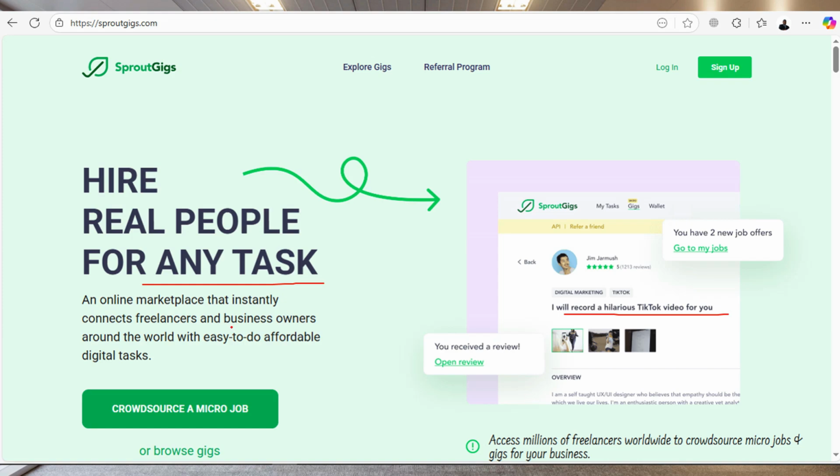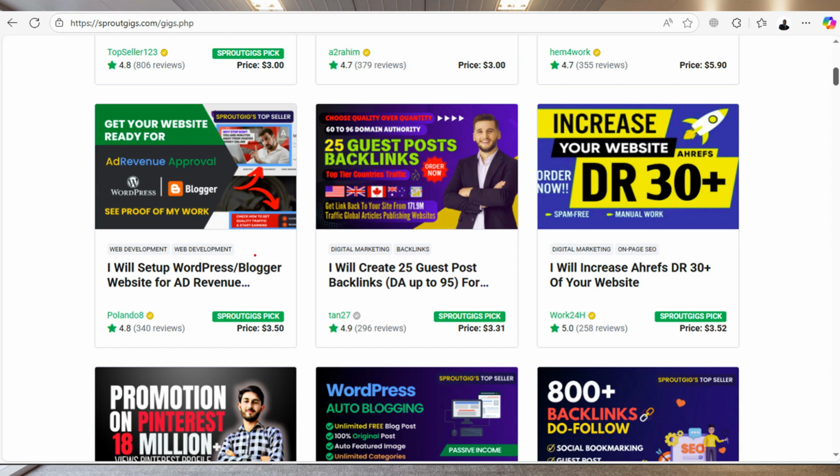So I'm actually going to be reviewing it from the lens of a business owner that needs their tasks done, and also from the lens of a freelancer if you want to work here and possibly make a few bucks, right? As I've said, you do a small task. These are examples of some of the things that you'll be doing. As you can see, I will set up a WordPress blogger website for ad revenue where they charge about $3.50. I'll create 25 guest post backlinks, $3.39, and you can see reviews right here and things like that.